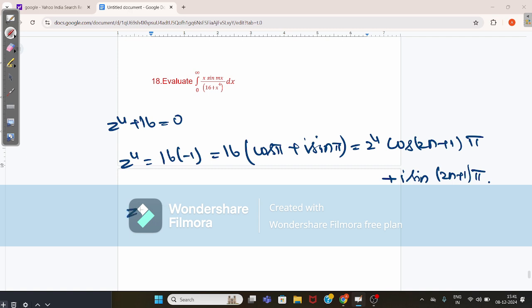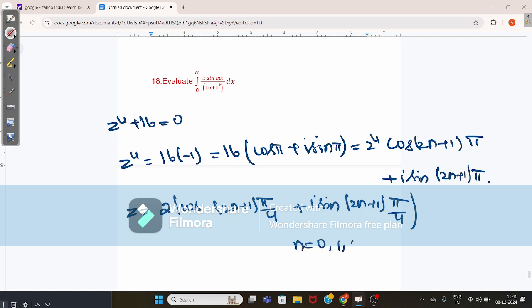So the value of z can be written as 2 into cos (2n plus 1) pi by 4 plus i sin (2n plus 1) pi by 4, where n equals 0, 1, 2, 3 and so on.